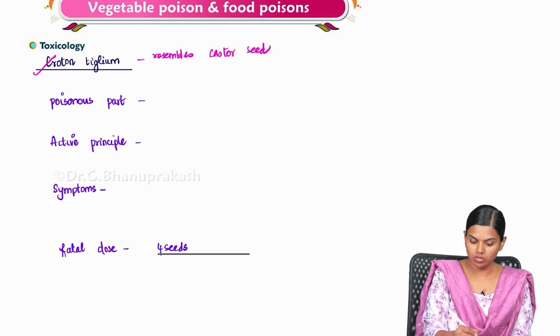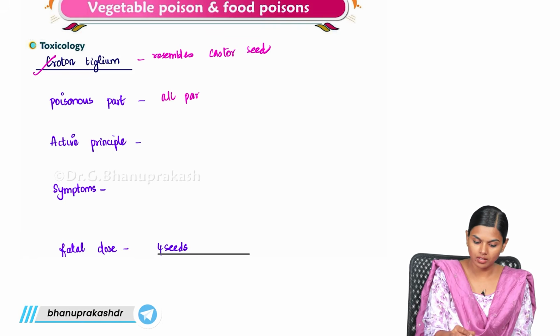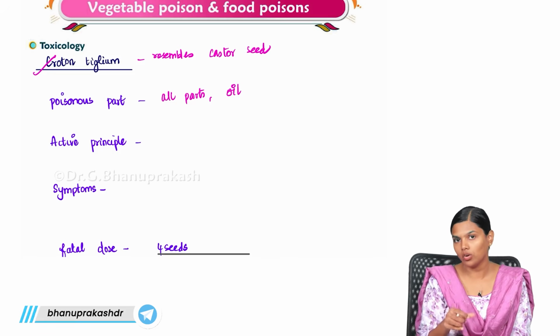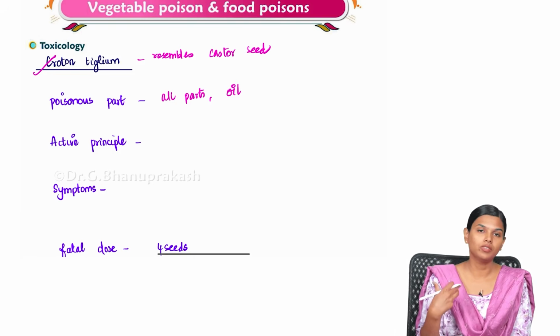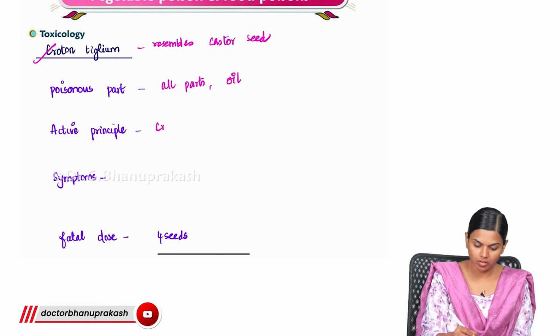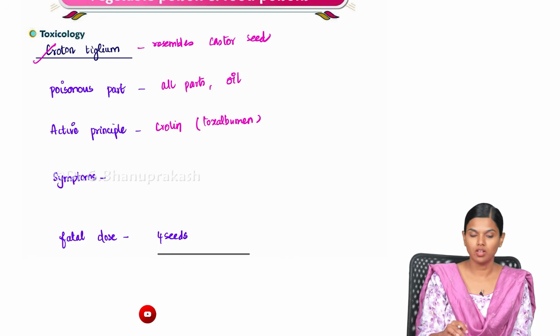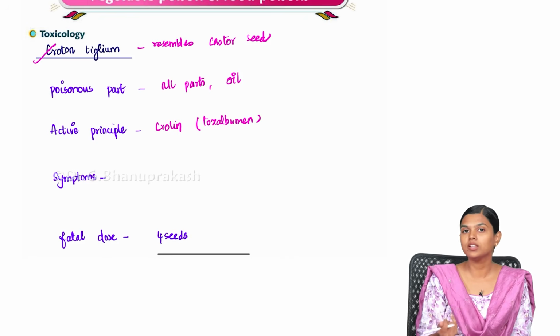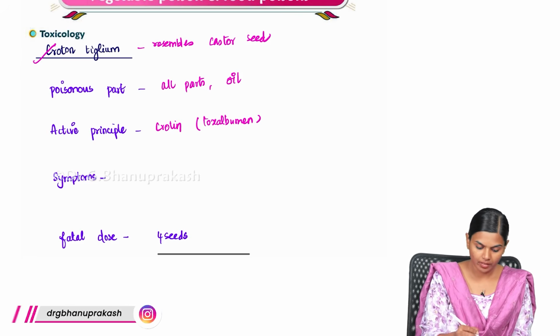So this also, all parts are poisonous including oil. So what will happen is that people will mistake this croton for castor and they will take oil from the croton. And when this oil is consumed, they will get intoxicated and they will die. So this is the principle behind this croton. So the active principle is crotin. This is also a toxalbumin which prevents protein synthesis. So when it is ingested, when this oil is taken instead of castor oil, they will have GI irritant action.